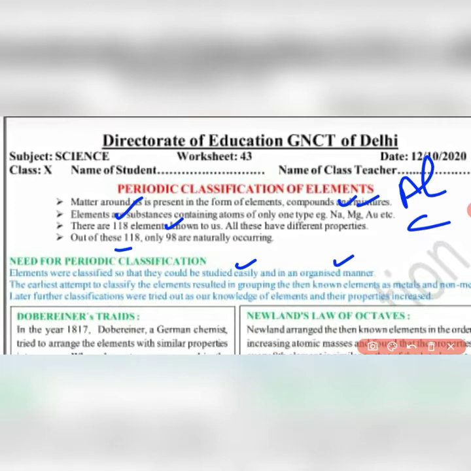In earlier attempts, these elements were classified only into metals and non-metals, but further classifications were tried out as the knowledge of these elements and their properties increased. Now we will see the theories of different scientists.